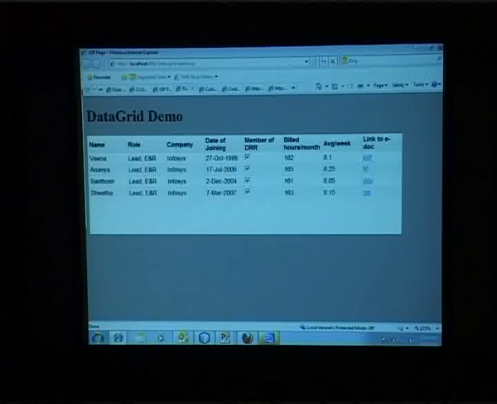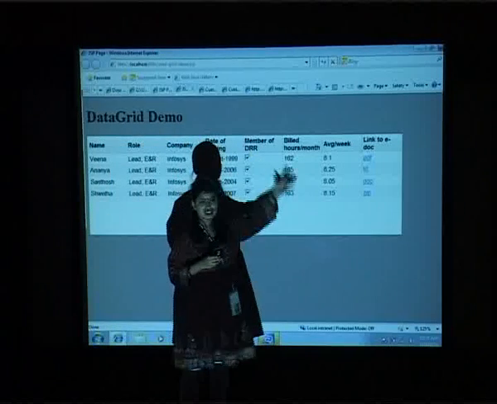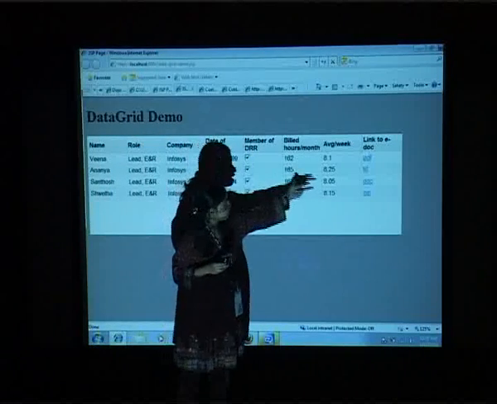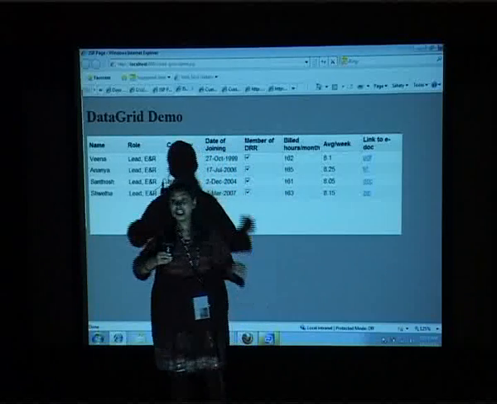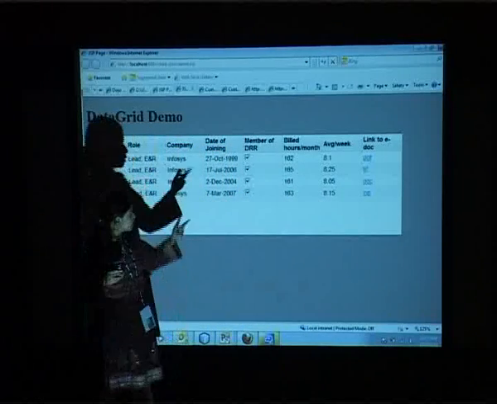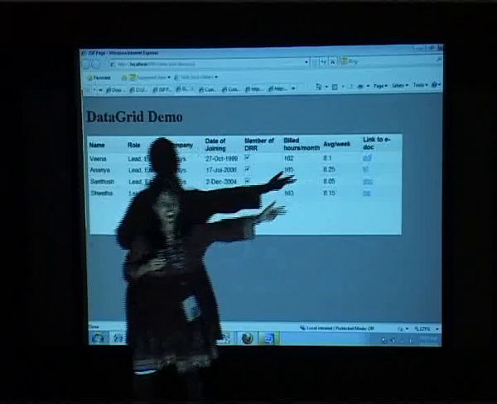If you look at this, the value which is calculated here. I have some data here and then I have some build hours, some data here, correct? I am calculating average per week. Now this average per week is not coming from the backend. It is calculated in the UI. By looking at the value of this column, it gets calculated. So the minute you change this, even that gets reflected.